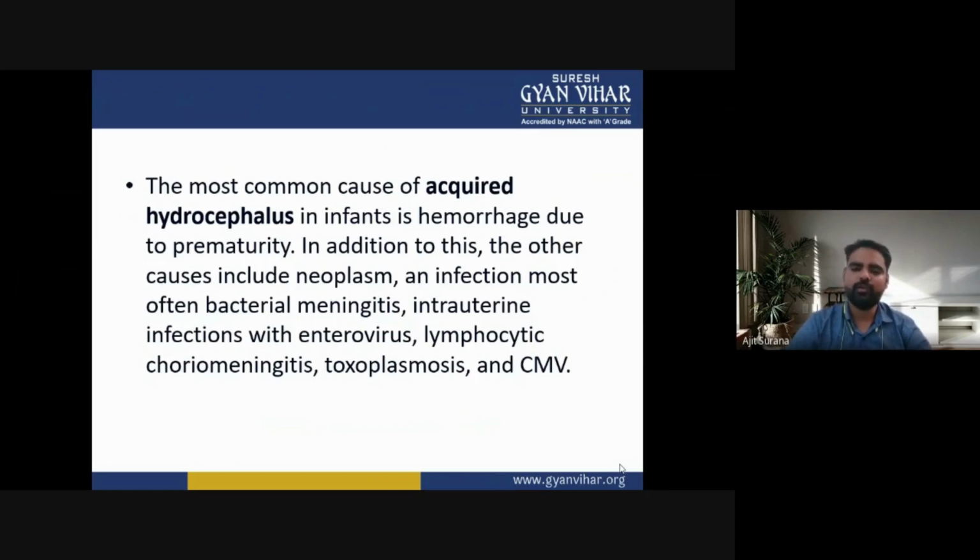So, the most common cause of acquired hydrocephalus in infants is hemorrhage due to prematurity.